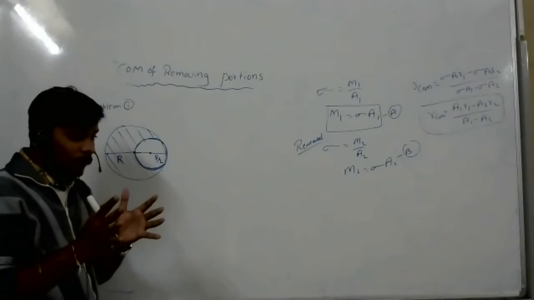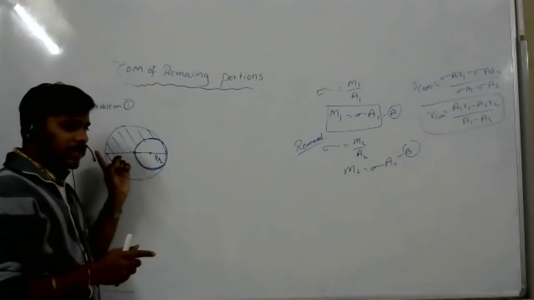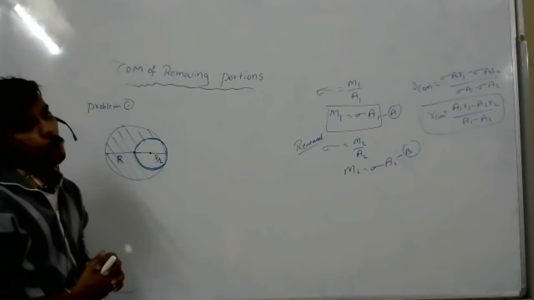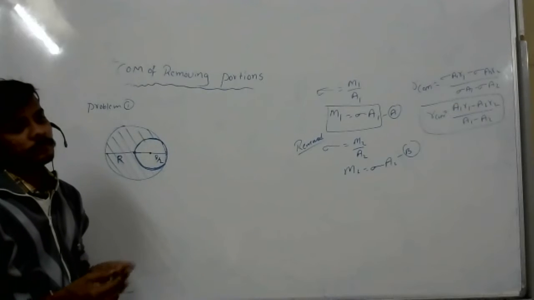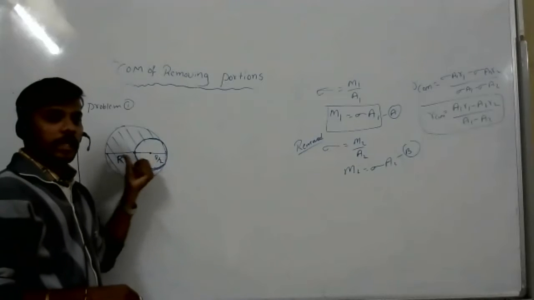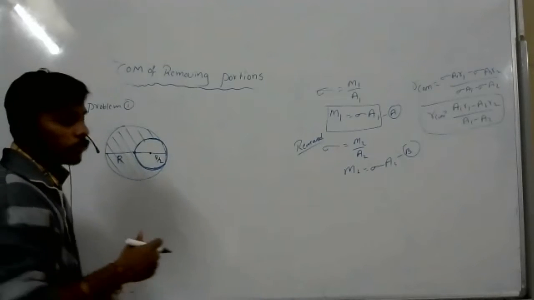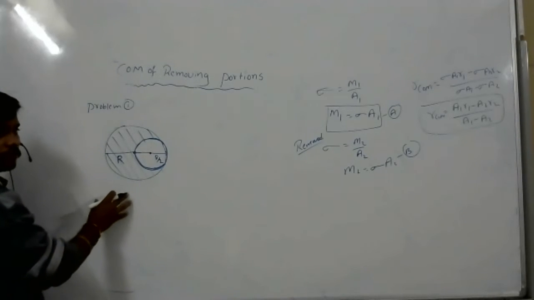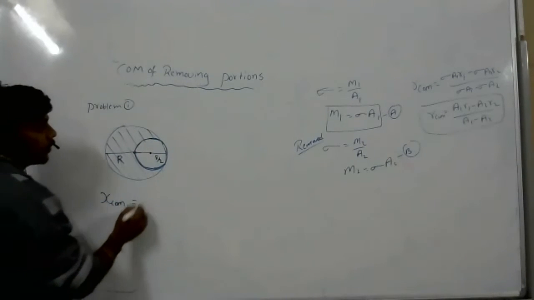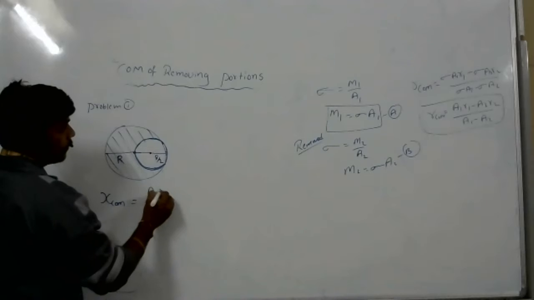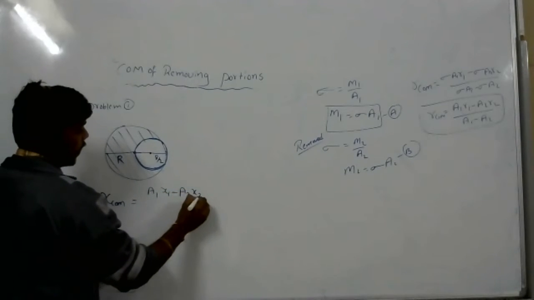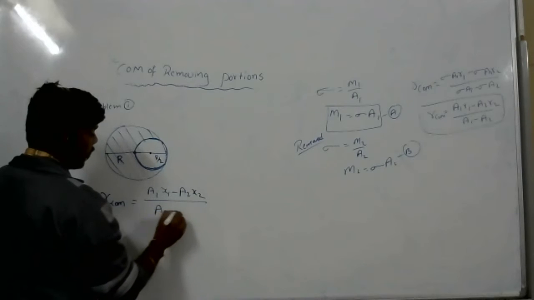Now, tell me, does the center of mass exist in the y direction or in the x direction? So x. Obviously x-axis. Now we have removed a portion, so along the x direction we have to calculate. Now to calculate this, which formula will we use? X center of mass equals A1 x1 minus A2 x2 by A1 minus A2.